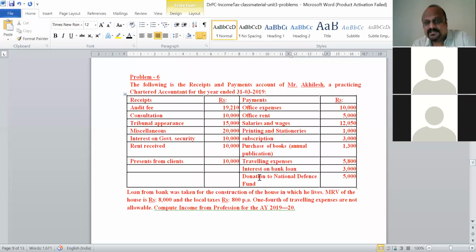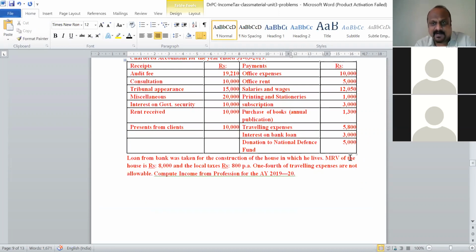This donation to National Defence Fund can be considered under section 80G. Whichever donations you give to national parties, political parties, the Prime Minister's Relief Fund and so on can be considered under section 80C to section 80U. There it is considered, not here. That's why these two things we are not going to consider here.